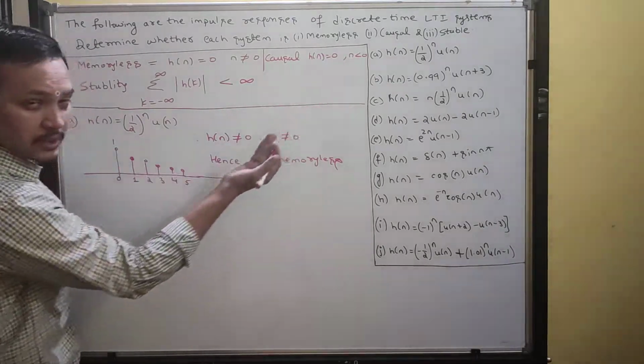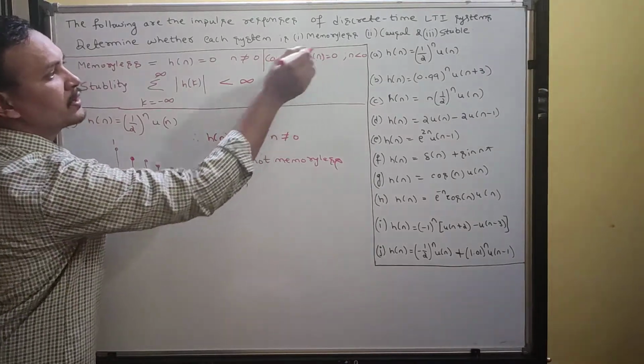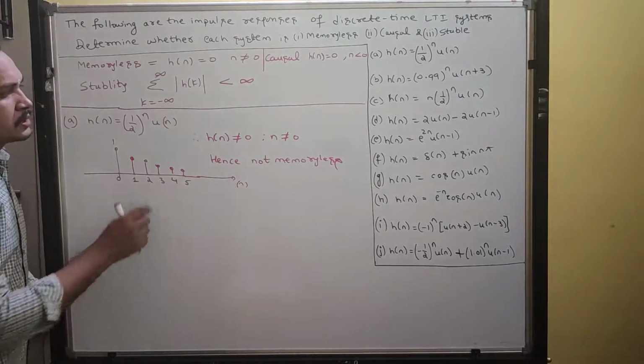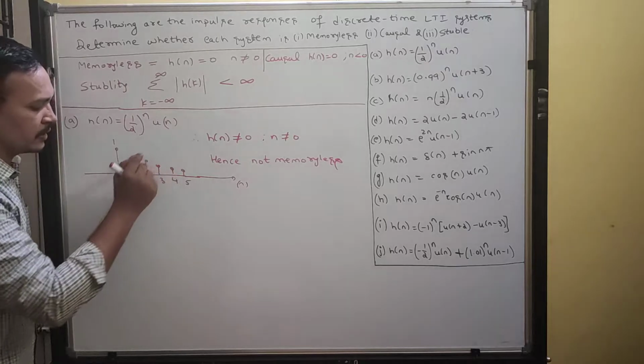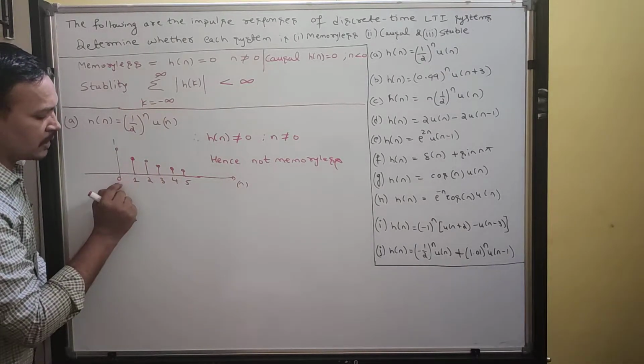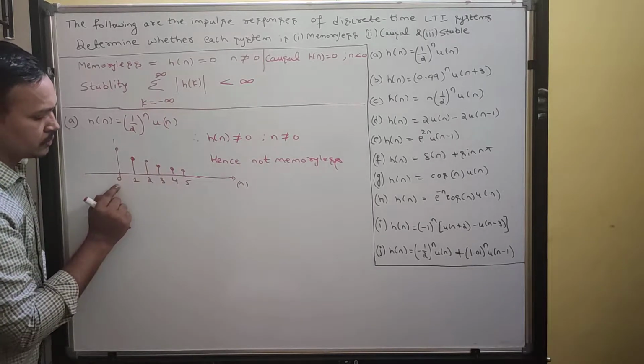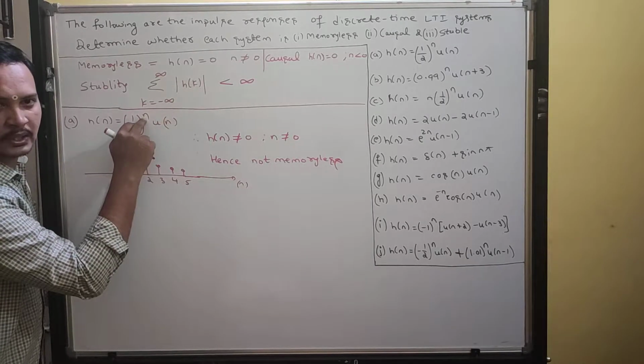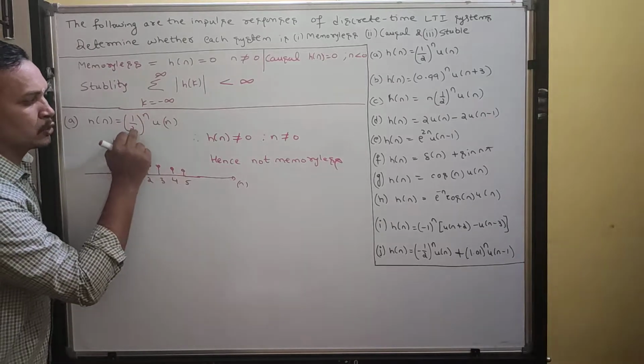If n is less than 0, your h of n should be 0. Since it is u of n, the limit varies from 0 to n. Therefore I should apply values, 0 to infinity for this particular (1/2)^n.